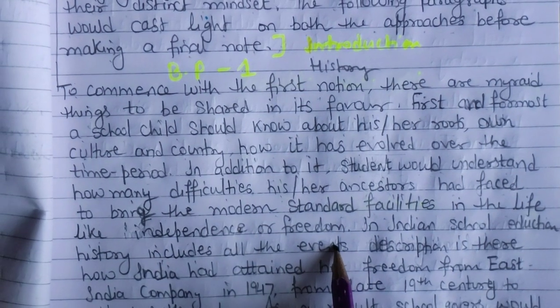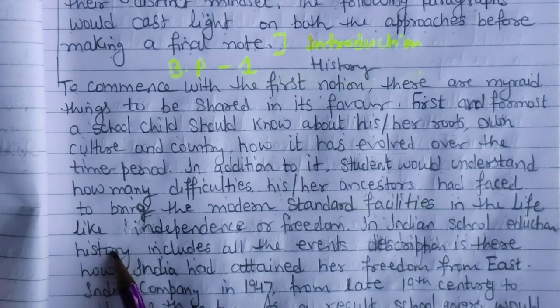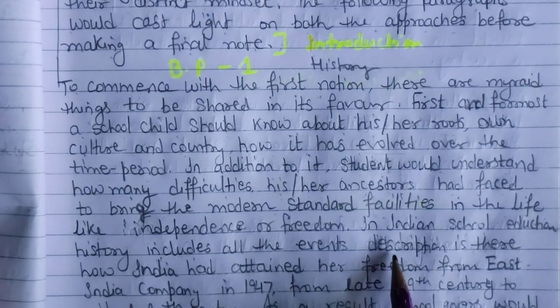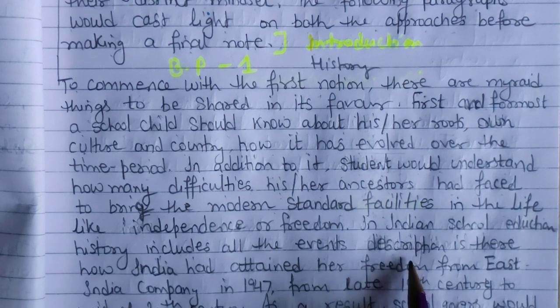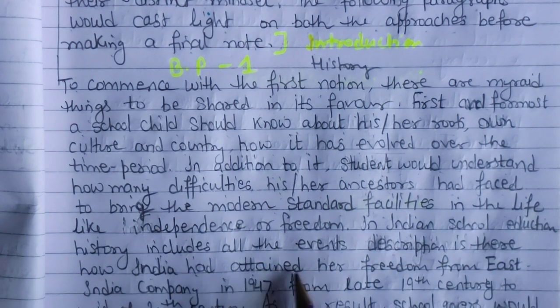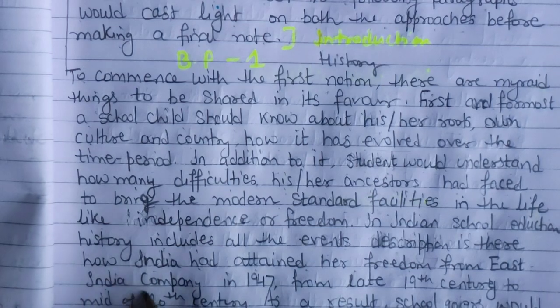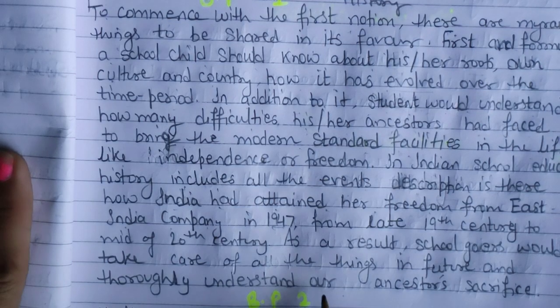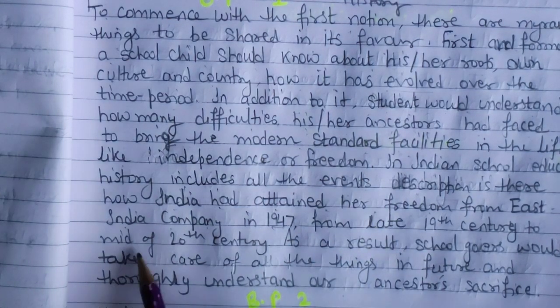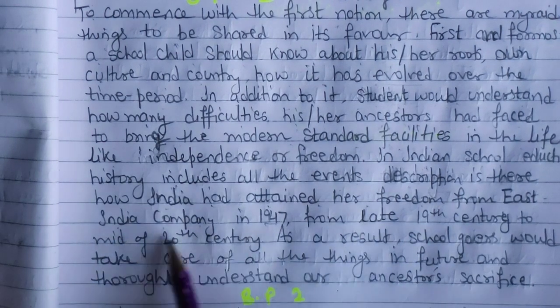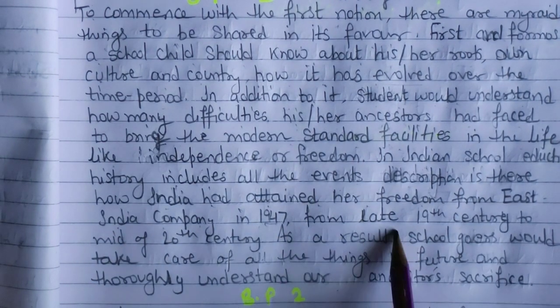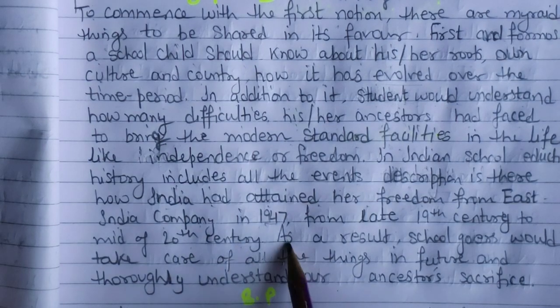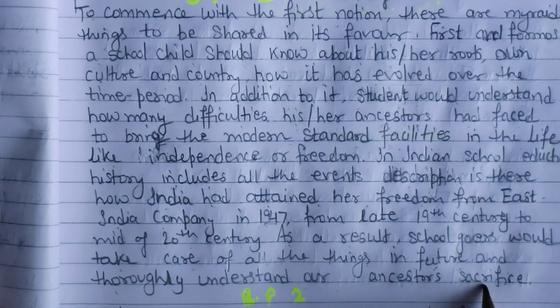In Indian school education, history includes all the event descriptions, how India attained her freedom from the East India Company in 1947, from the late 19th century to the mid-20th century. As a result, schoolgoers would take care of all the things in future and thoroughly understand our ancestors' sacrifice for freedom.